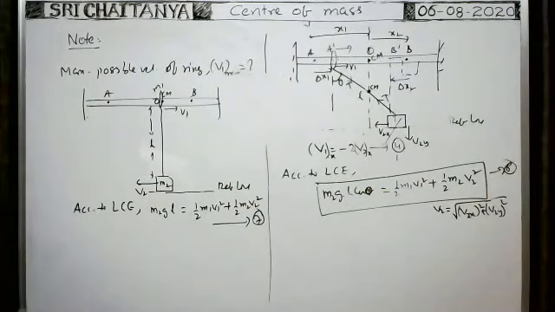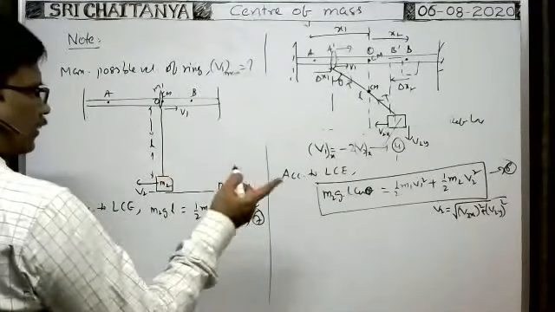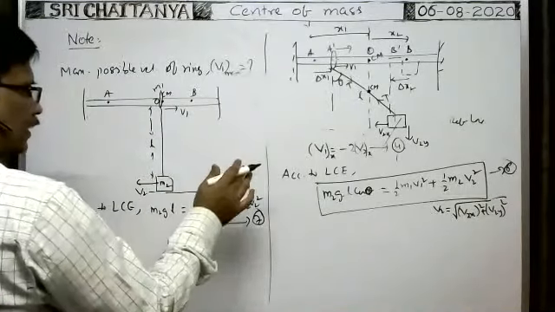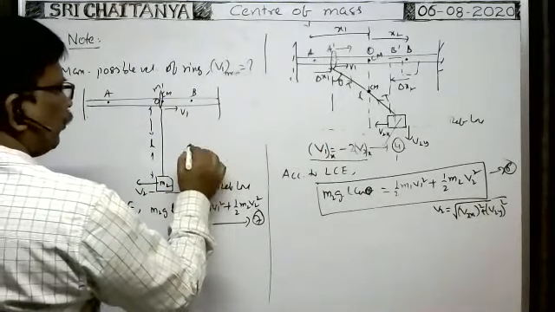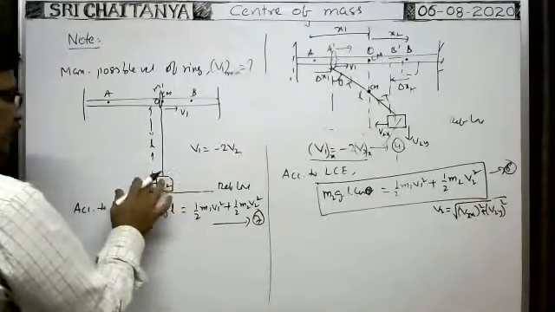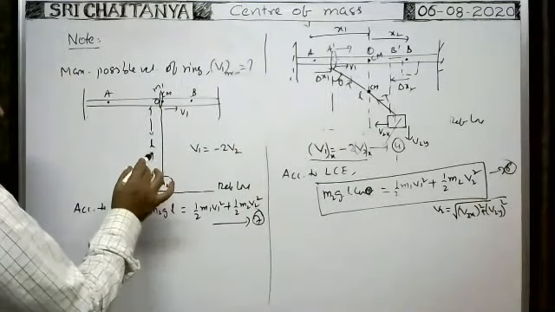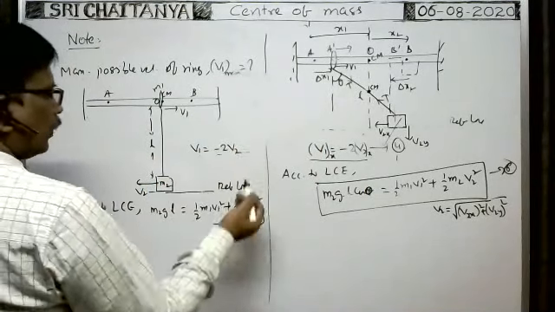So by this we can find the velocity of the ring. If you know the velocity of the ring, what about the tension in the string? Already I said the V1, V2 relation: along the x-axis, the relation between velocities. Here it is along the x-axis, and it is also along the x-axis. That's why we can write V1 is equal to minus 2 V2. Only this is not having any component, because it is the velocity component along the x-axis only.